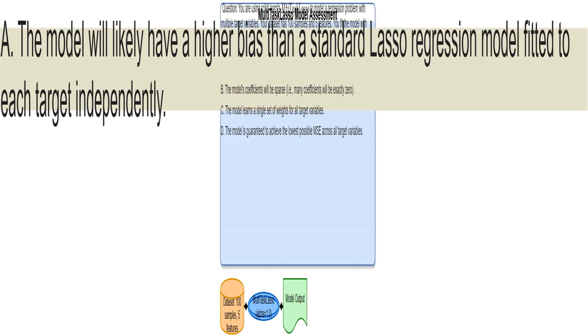I'm tuning model sensitivity to feature importance with alpha equals 1.0, and now I need to determine which statements about the model are accurate. Because MultiTaskLasso shares coefficients across multiple tasks, prediction targets, it might make simpler assumptions about the relationships between features and outcomes, resulting in higher bias compared to individual lasso models fitted independently.